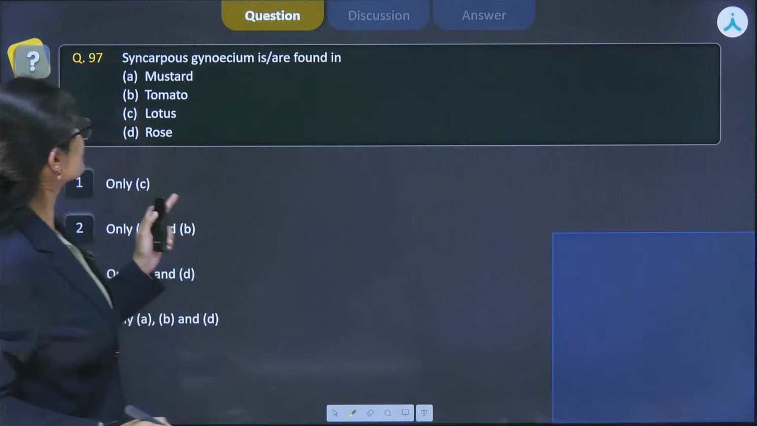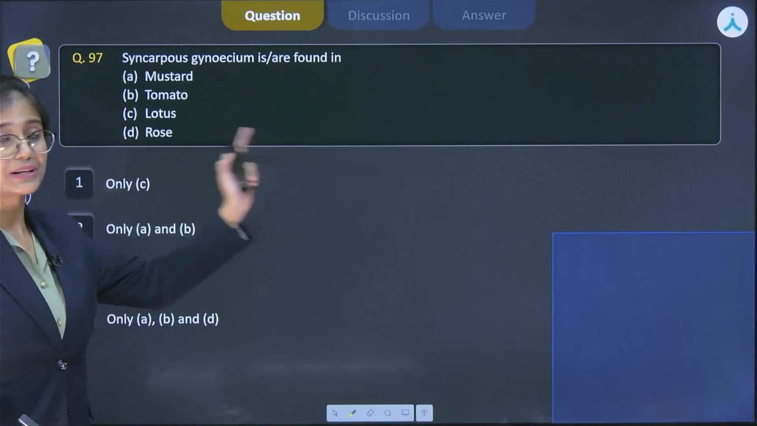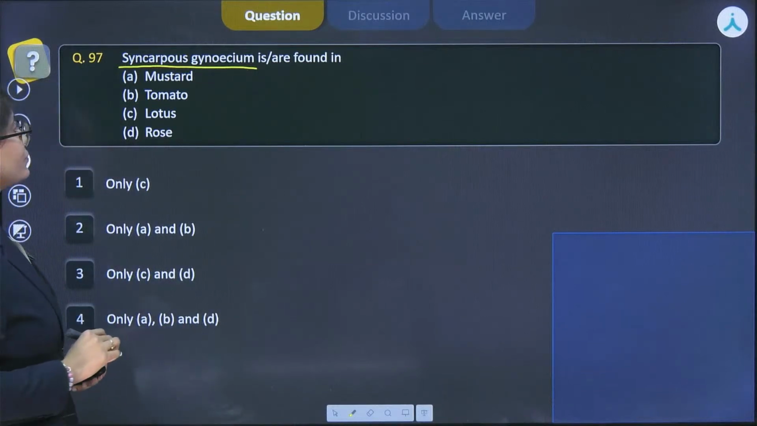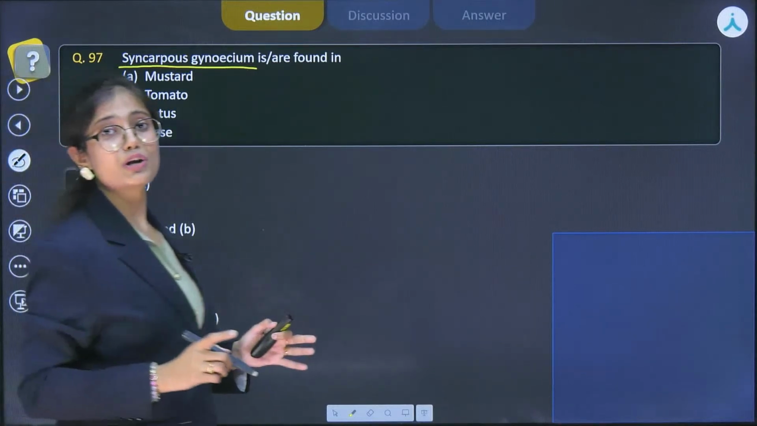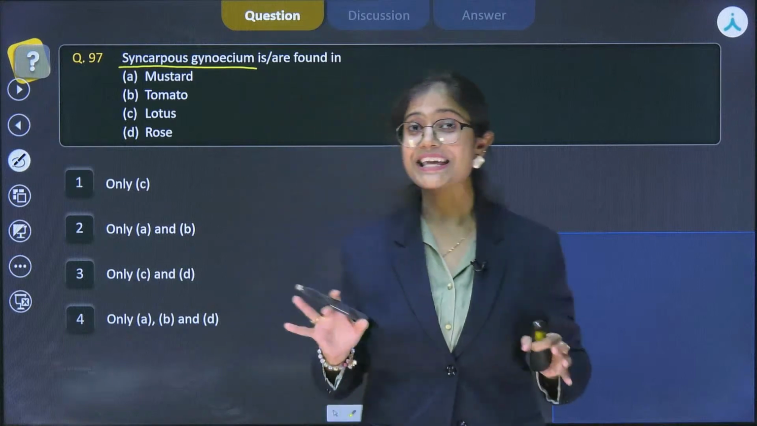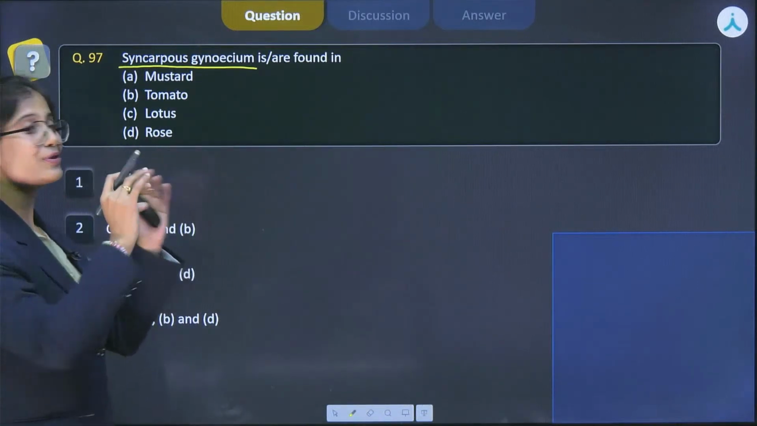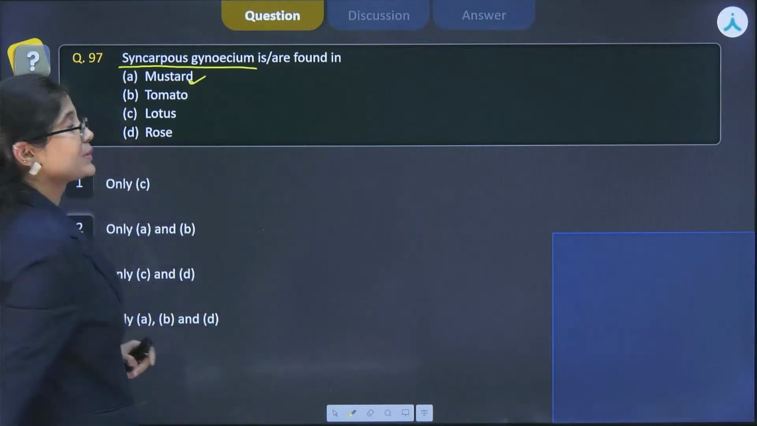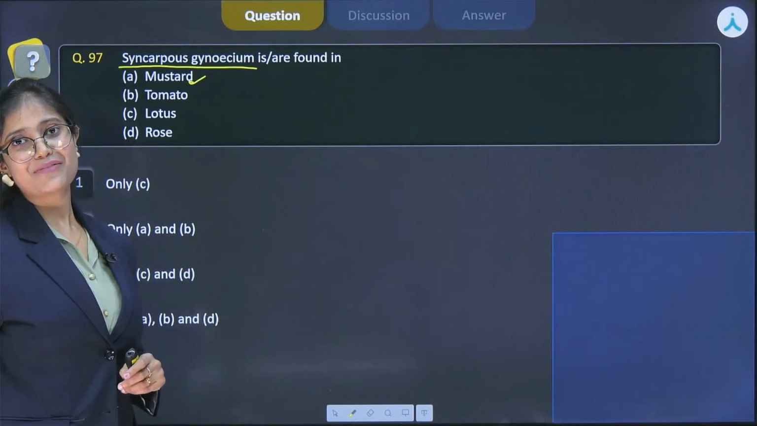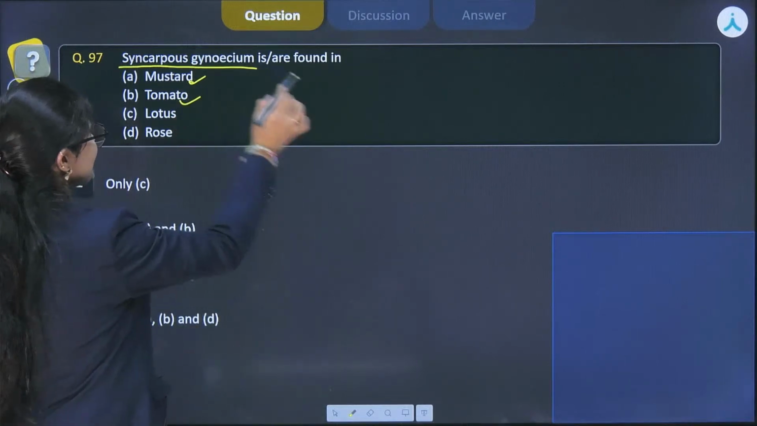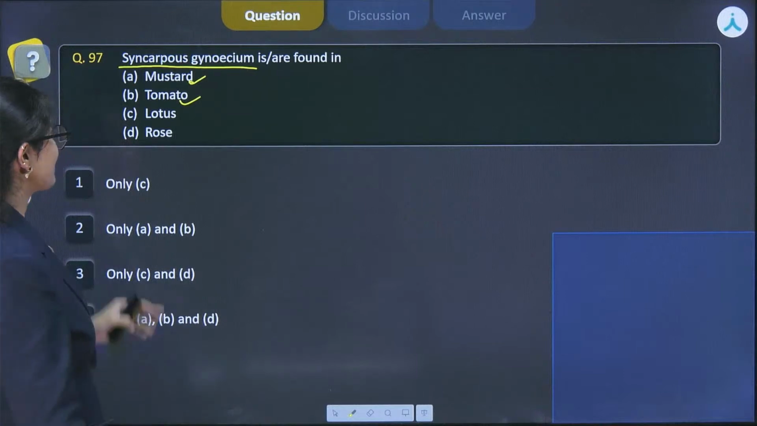Right? And if we see the question, it is asking about the Syncarpous Gynoecium, that means fused one. Let's see the examples. The first one is mustard. Mustard belongs to the family Brassicaceae and they have Syncarpous Gynoecium. That means those are fused. Next one is tomato, which belongs to the Solanaceae family, and again it has the Syncarpous Gynoecium. So again, this is the correct example for the Syncarpous.